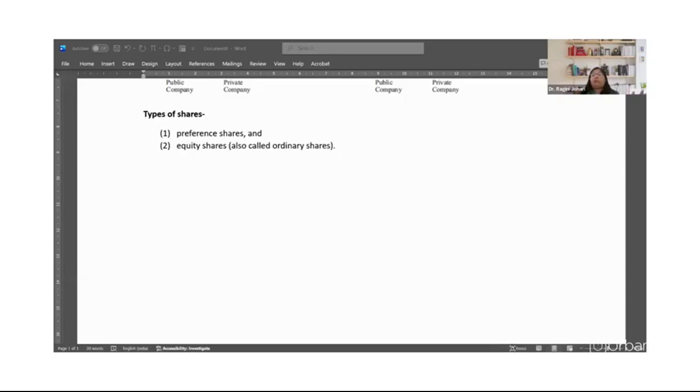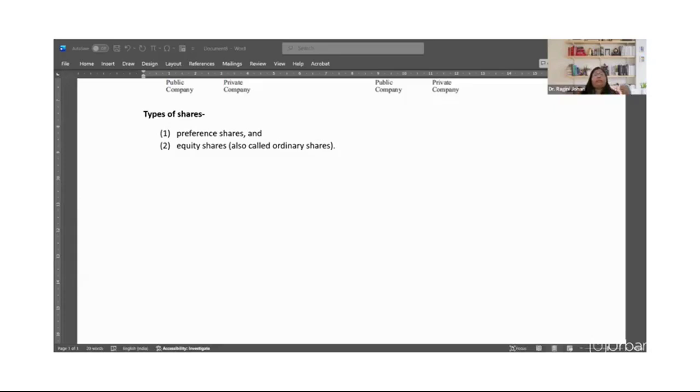In short, this means that the preference shareholders have a preferential right to be paid dividends before the equity shareholders are paid.